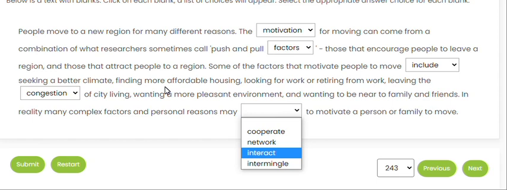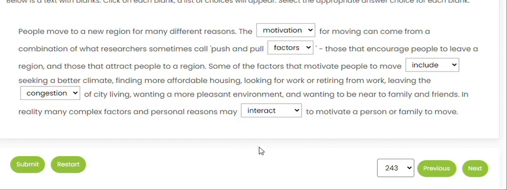There are two ways we use the word mingle. One is to actually mix the things with each other, and second is we use it when we want to say socialize. Like you might have heard saying you should mingle with your friends. So that means you should socialize with your friends. But here factors cannot intermingle, they cannot socialize, and factors are not physical things that can mix with each other. So we'll say interact, because interaction means there can be two factors at a time because of which you are moving. There can be three factors at a time because of which we move. So personal factors and complex factors both can interact to motivate a person to move.